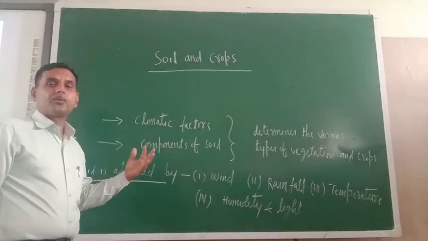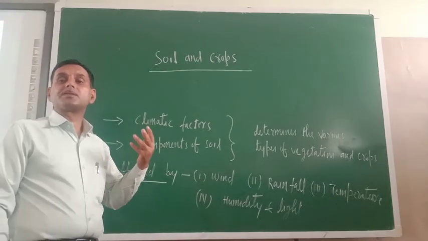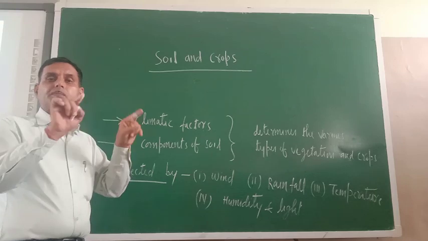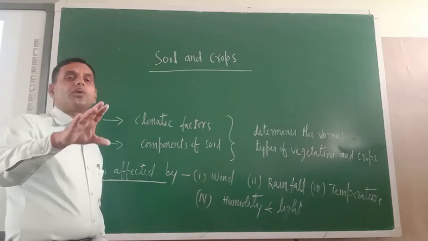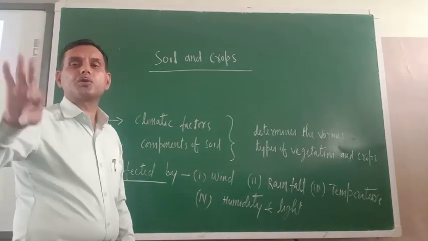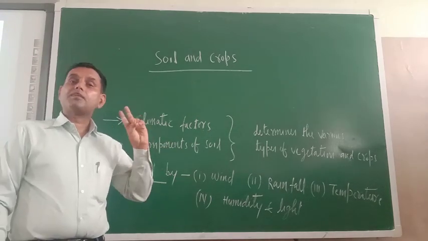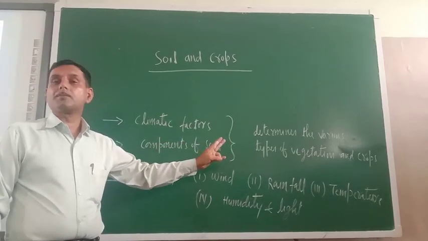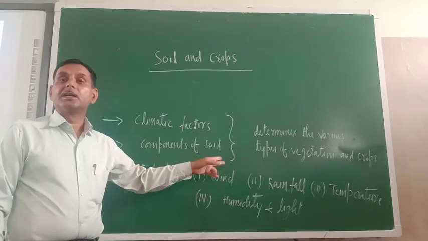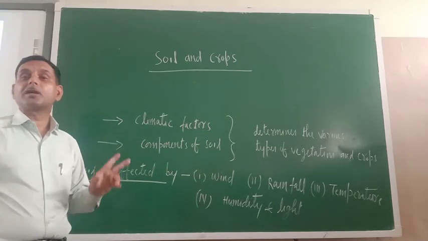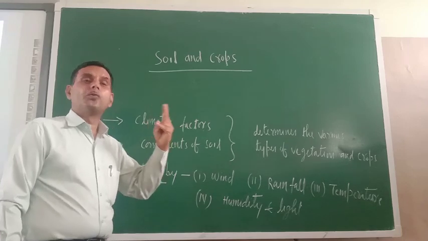So just try to understand how the farmers will come to know that this particular crop can be grown in this particular type of soil. The type of crops or vegetation in a particular type of soil is determined by two factors.